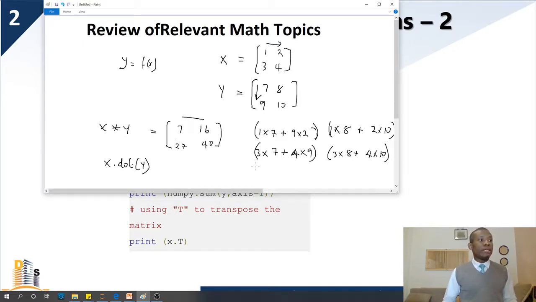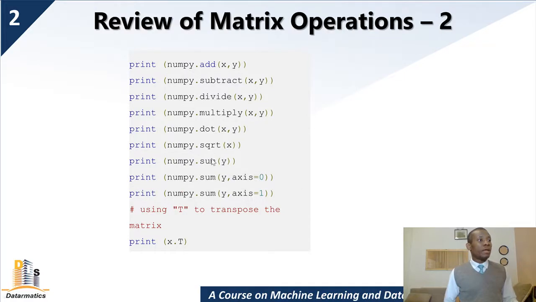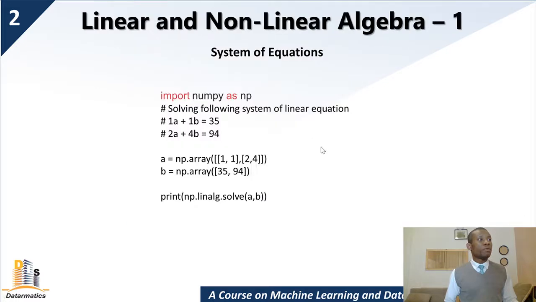So in this case, this is the dot product of matrix multiplication, and that is what you're actually going to be using. The element by element multiplication, which is this one, does not have much significance in arithmetic. Alright, so I'll allow you to play around with square roots, squares, taking the square root of all the elements of this matrix, and so on and so forth. I'm going to just move on to the next part, and that is linear algebra in Python.